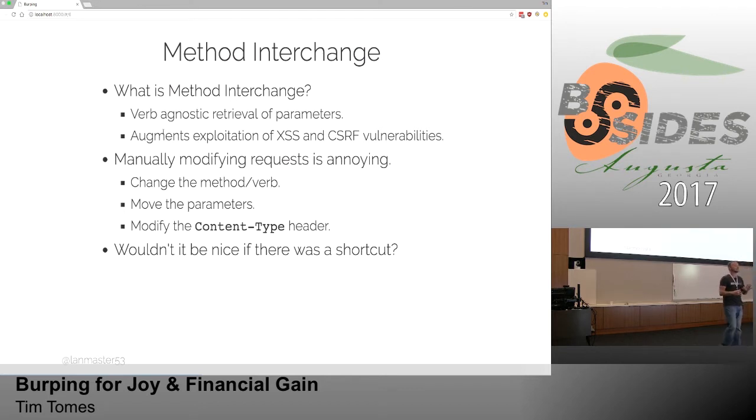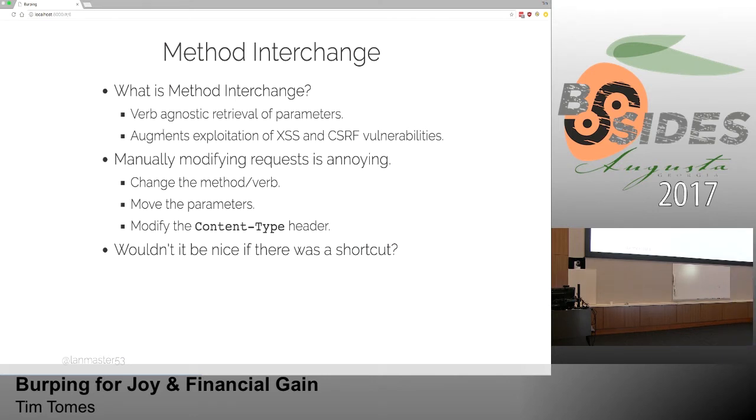Because if you use a POST request and you've got a CSRF, or cross-site request forgery, or a cross-site scripting vulnerability in a POST payload, it's much more difficult to exploit. You can't just send them a URL that has the payload in it and have them click on it and get exploited. You have to do some trickery on a third-party server, and also some redirects. It's not simple. But attacking somebody through CSRF or XSS using a GET request, a raw declaration on the URL, is super simple. You just send them a link, or embed that link inside of a page somewhere, and when they surf across it, it gets requested, and it's done, no user interaction.